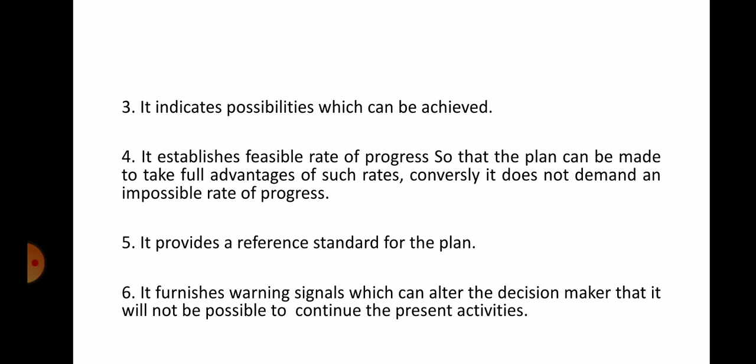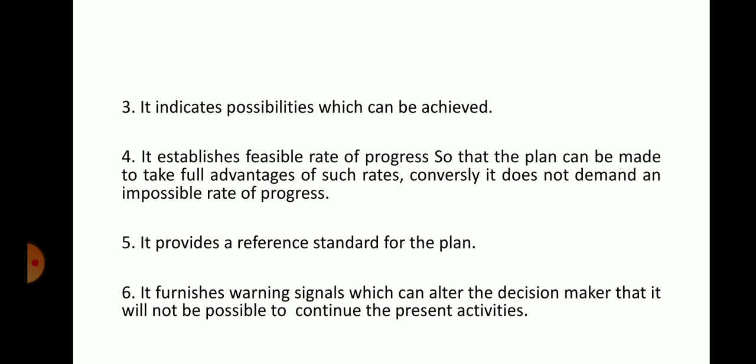The third point, it indicates possibilities which can be achieved. The technology forecasting in planning indicates the possibilities. What are the possibilities with respect to product life cycle management which can be attained or achieved within the specified constraints.